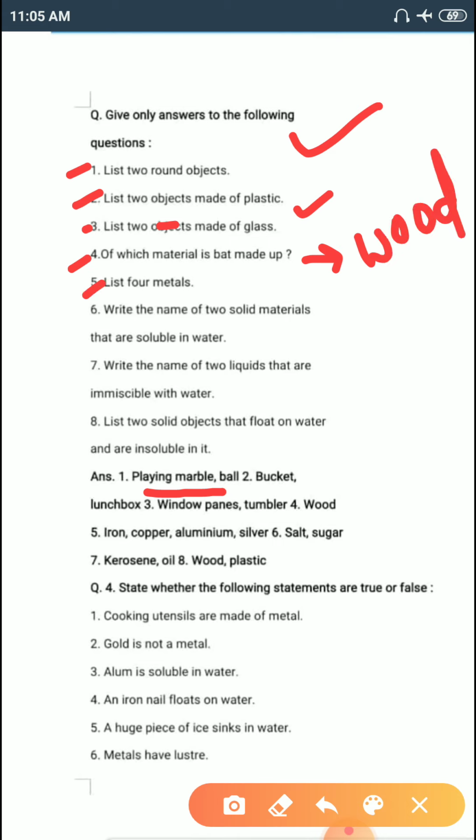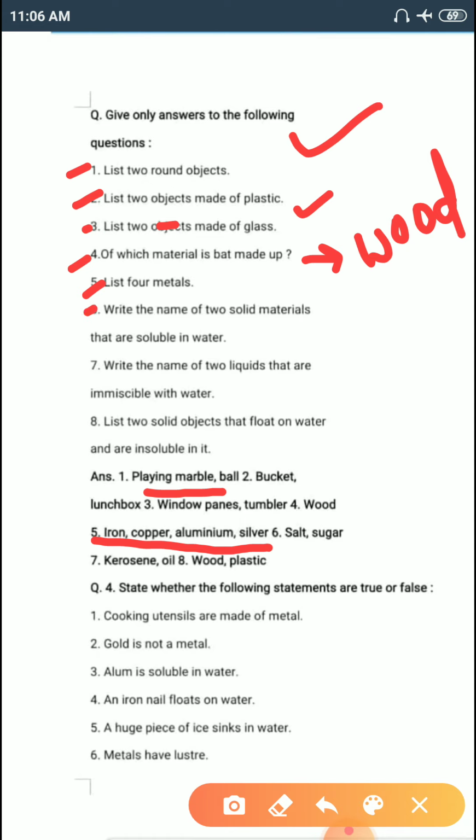Number 5. List 4 metals. So, there are many metals, but you can write 4 of them. So, you can see here iron, copper, aluminium and silver. These are the 4 metals. Question number 6.